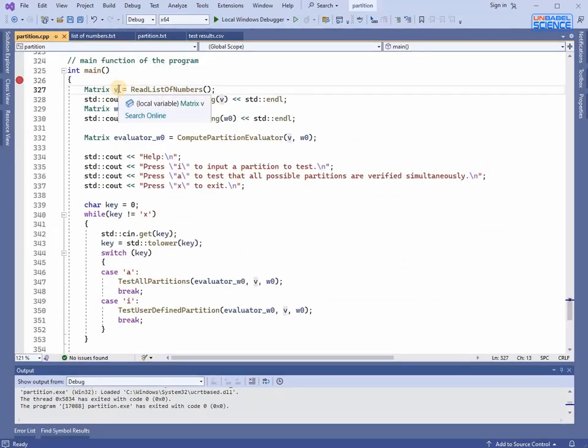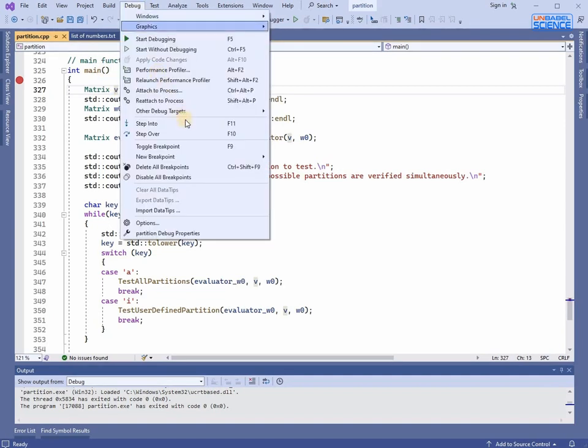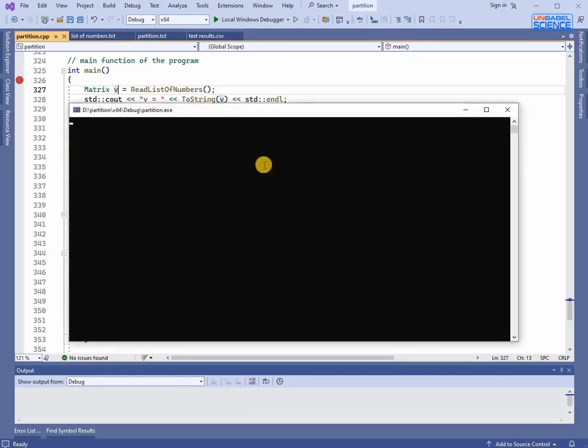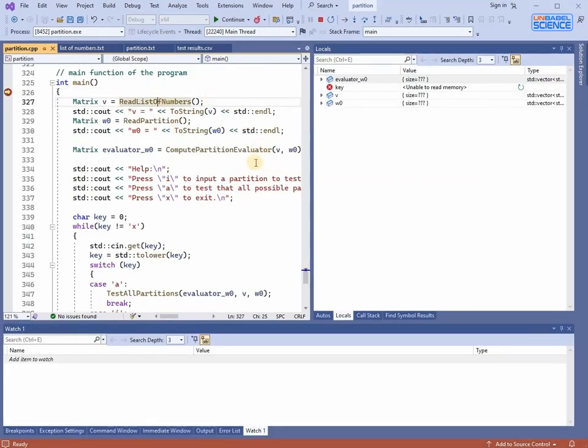If you look into the code, you will see what it does. When the program starts, the first thing it does is try to read the list of numbers. If it doesn't find it, it creates a new file with these numbers. This is the list of numbers file.